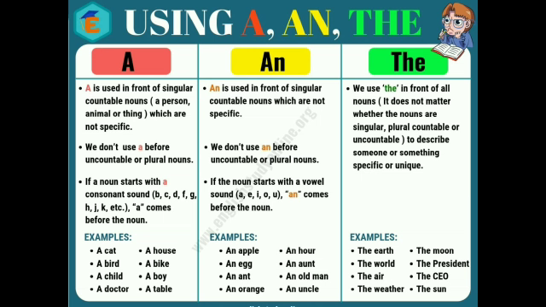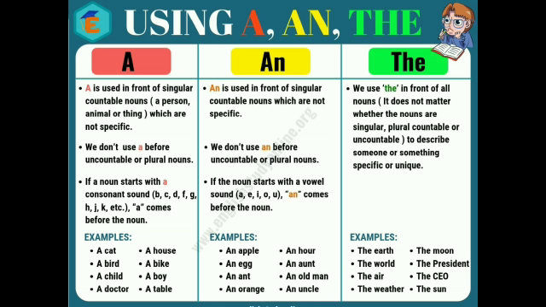Like here you can see the examples: a cat, a house, a boy, a table. These all start with a consonant sound. On the other hand, words like an apple, an egg, an aunt all have a vowel sound. So when the noun starts with a vowel sound, then we use an with it. When it starts with a consonant sound, then we use a with it. Now we will talk about the article the.